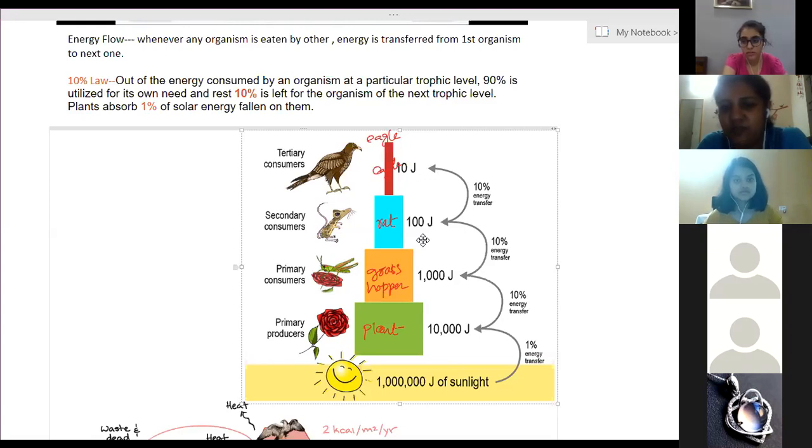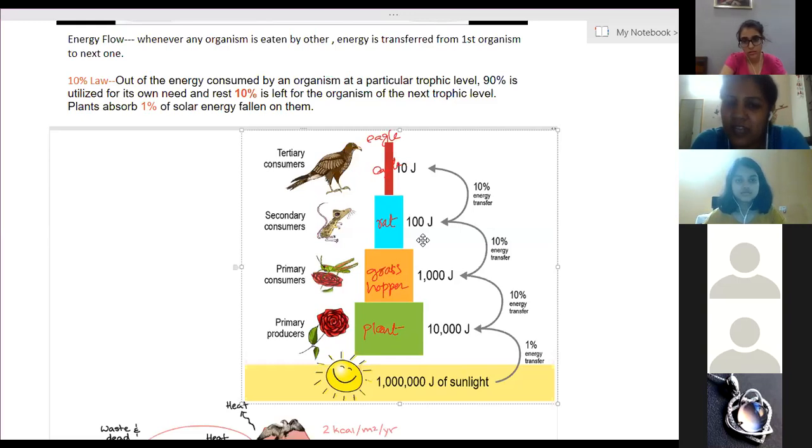Is it possible that a nutrient from the grasshopper can come back to plants again? Yes, ma'am. When the grasshopper is dead, microorganisms work on it. They break down the grasshopper into the simplest nutrients. Those will move into the soil. Plants will use those nutrients from the soil, not the same plant but other plants, so the nutrients will come back to the plants.